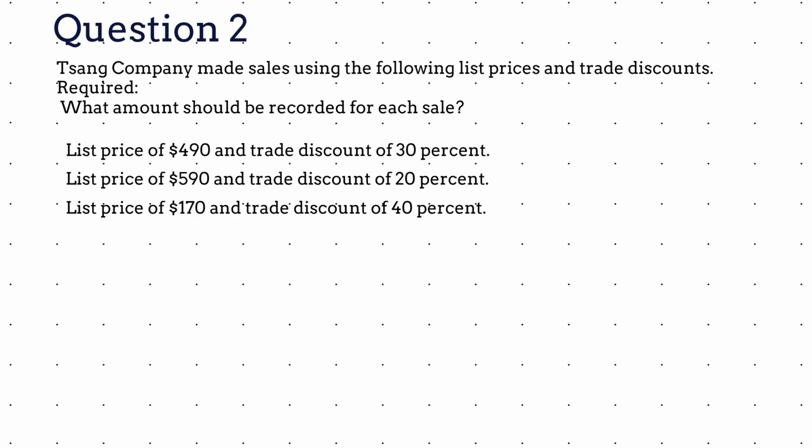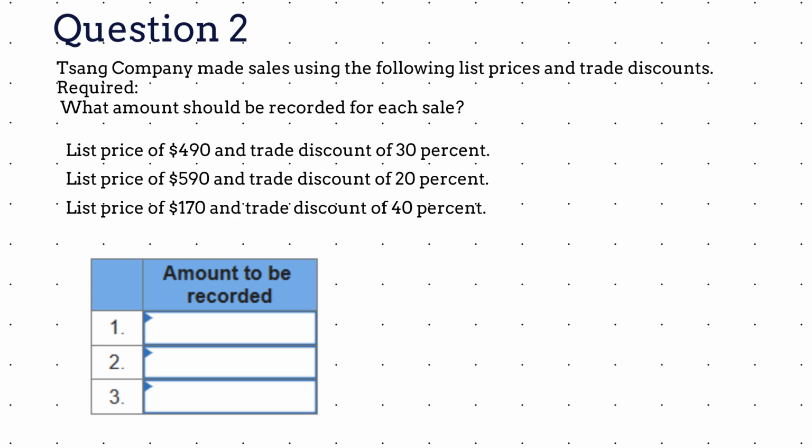Sang Company made sales using the following list prices and trade discounts. What amount should be recorded for each sale? Let's look at the first item. We have a list price of $490 and a trade discount of 30%. We multiply 490 by 30%, which is $147, and then, we subtract that amount from $490, which is $347.